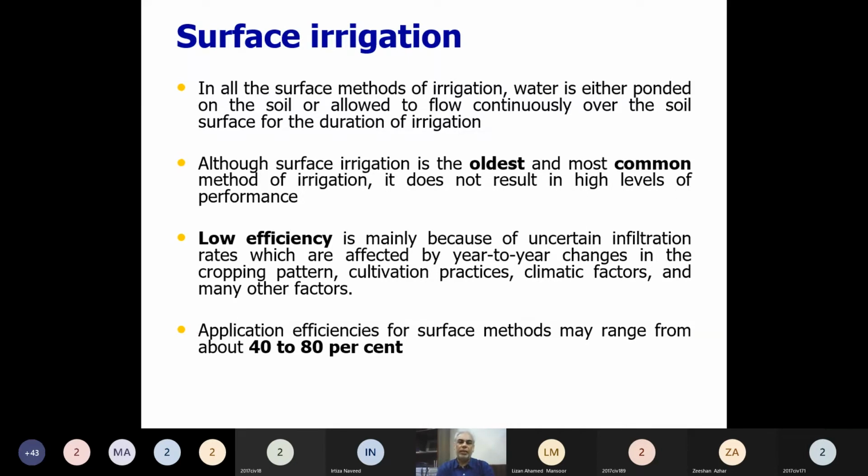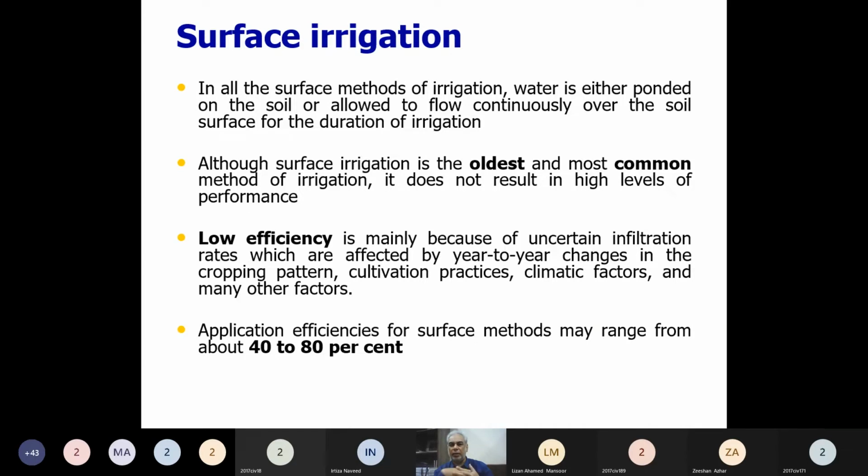Within the surface irrigation, there are a number of methods, but what do we mean by surface irrigation? It is clear from the name. Water is supplied to the field from above the surface of the ground, not from below the surface of the ground. So surface irrigation method is that one. So very simple thing. When we supply the water from above the ground surface, then the method will be called a surface irrigation method.